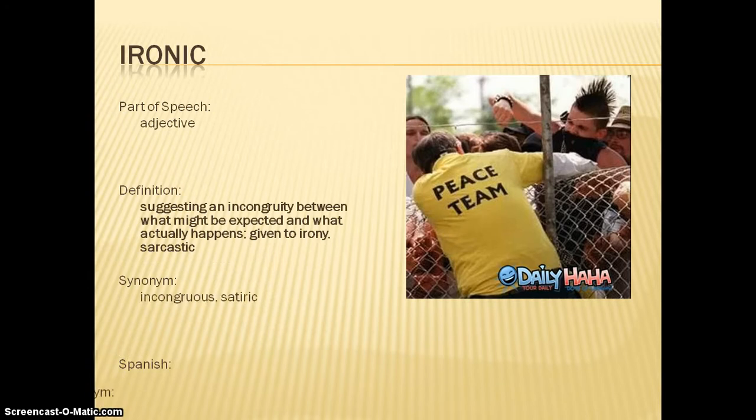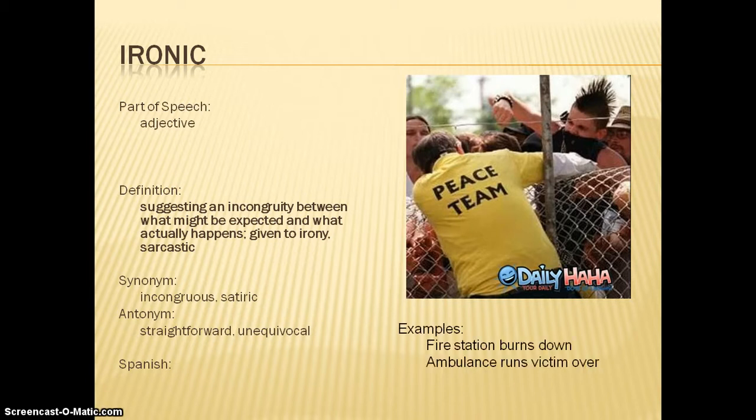Ironic. Ironic is suggesting an incongruity between what might be expected and what actually happens. So in the photo you see the man wearing a short shirt for a peace team, but yet he appears to be fighting. Other examples, a fire station that burns down is ironic. An ambulance going to save somebody but actually running over a victim is also an example of irony.